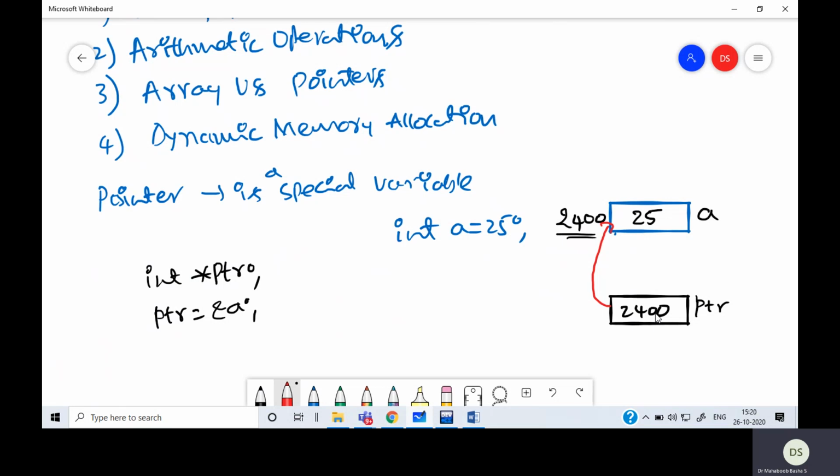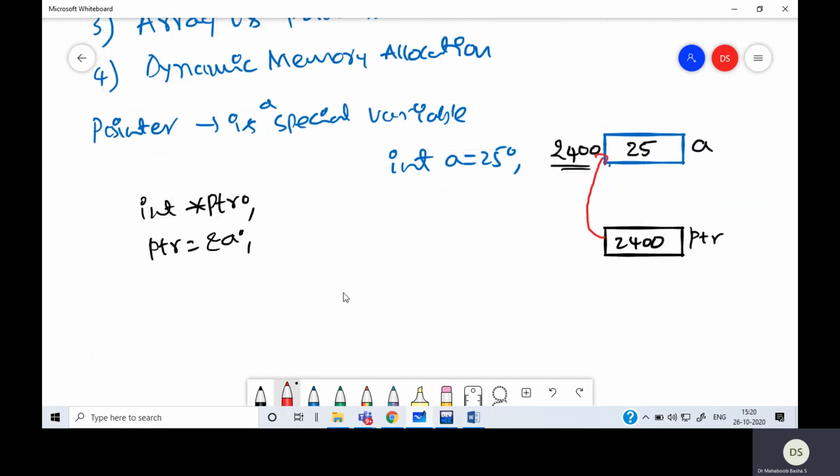A normal variable holds the value, but a pointer holds the address of the variable. Because it holds the address of a variable, we say it points to that variable. That is how the pointer works. Now, when you have a variable and there is a name for the variable, why again have a pointer to that variable? Pointers have so many advantages. We'll see as part of this lecture, wherever required, why pointers are used and the importance of pointers.